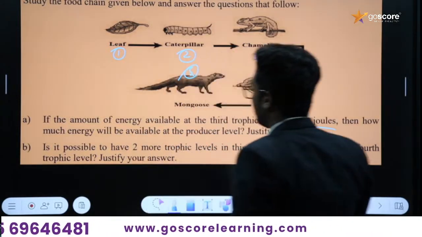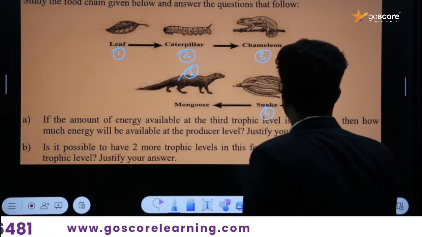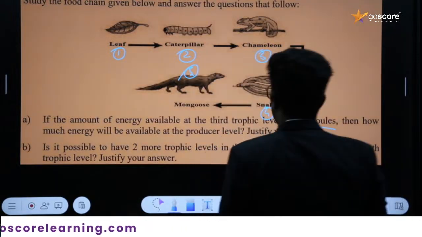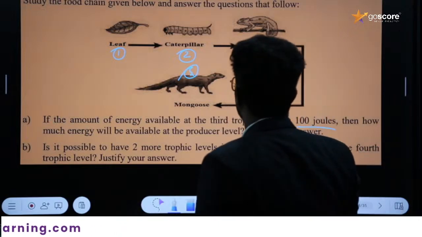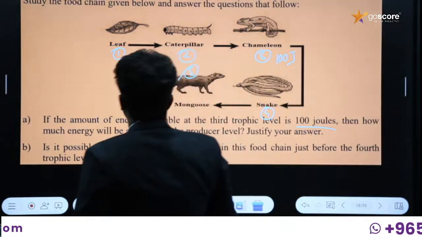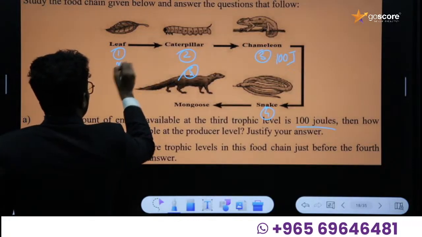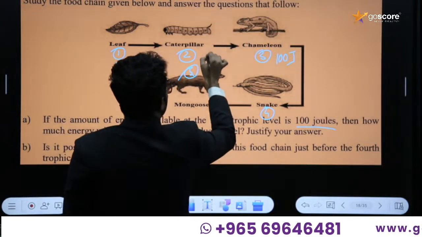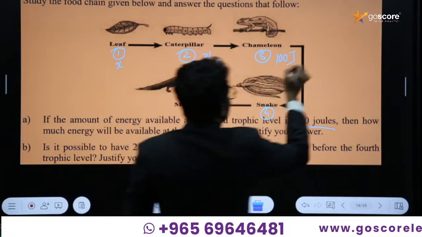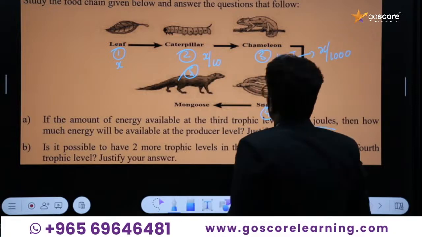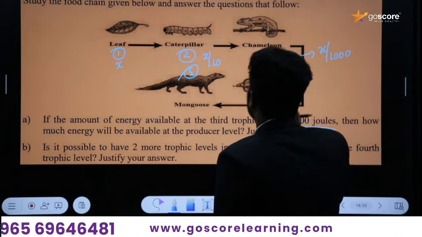Okay, if the amount of energy available at the third trophic level is 100 joules, then how much energy will be available at the producer's level? We know that the energy available in the leaf, the first producer's level, will be X, the energy available in the caterpillar will be X by 10, and the energy available in the chameleon level, third trophic level, will be X by 1000 according to our 10% law.